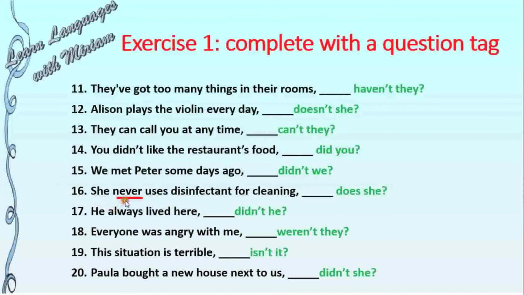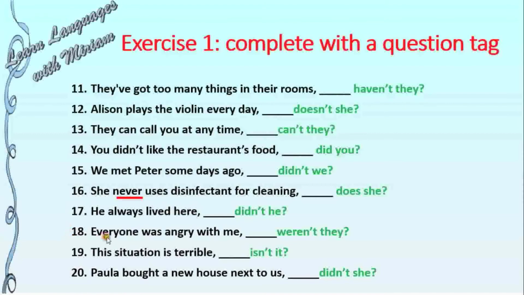16. She never uses disinfectant for cleaning, does she? With never, remember, it is a negative adverb, so the question tag is going to be affirmative. Uses, the auxiliary verb is going to be does, so we write does. 17. He always lived here. Didn't he? Lived, the auxiliary verb is did, so didn't.